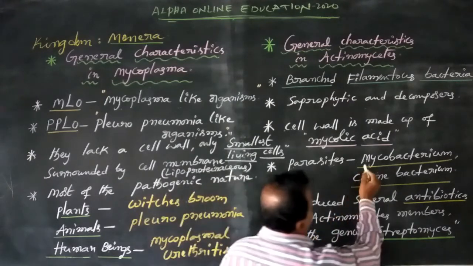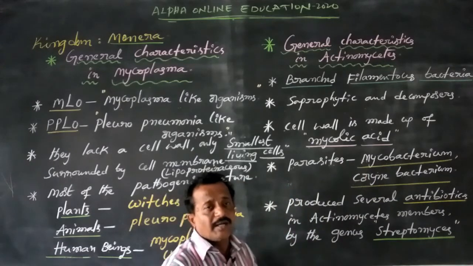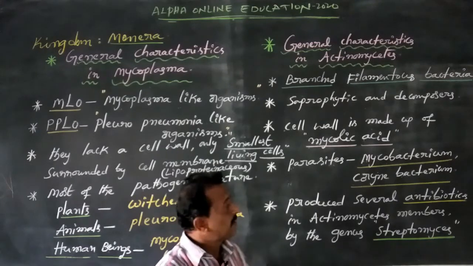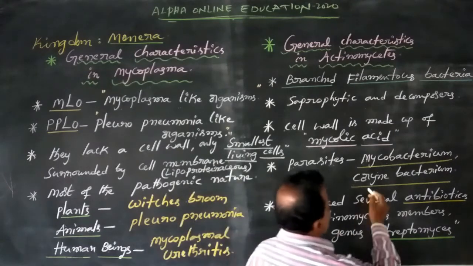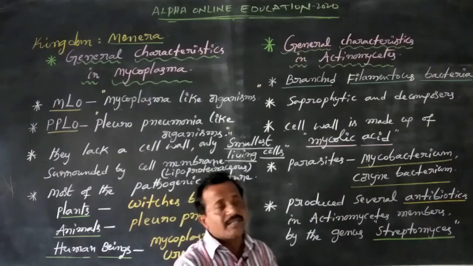For example, Mycobacterium causes leprosy. Leprosy is caused by Mycobacterium. And Corynebacterium causes tetanus. Tetanus is caused by Corynebacterium.